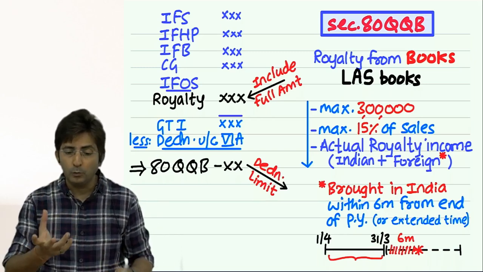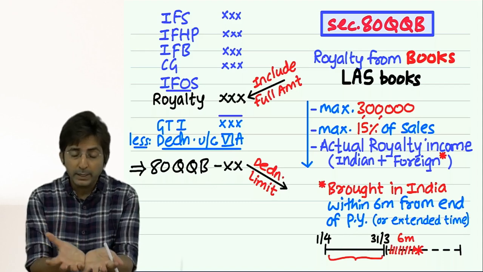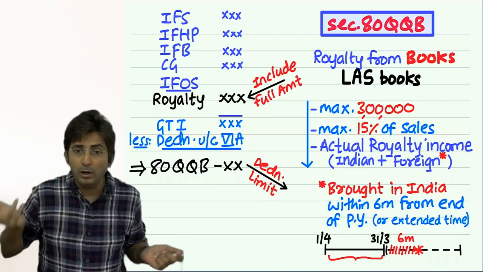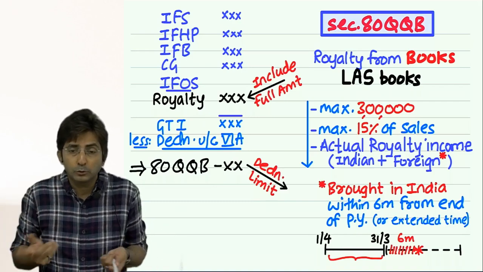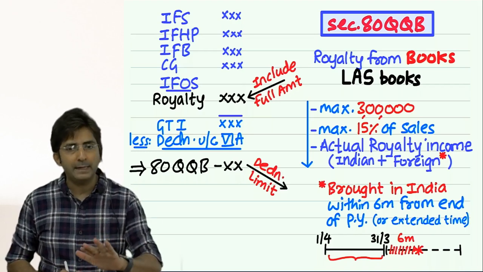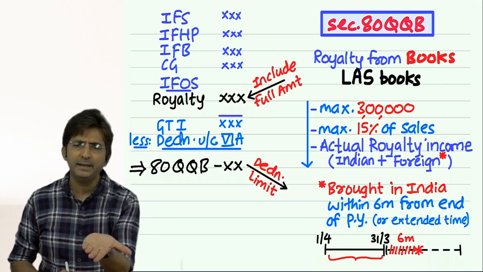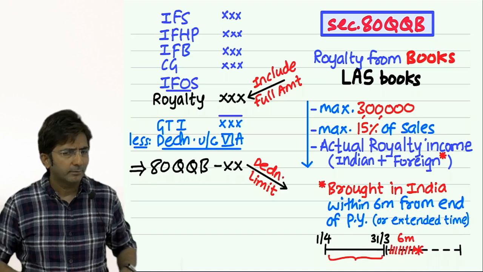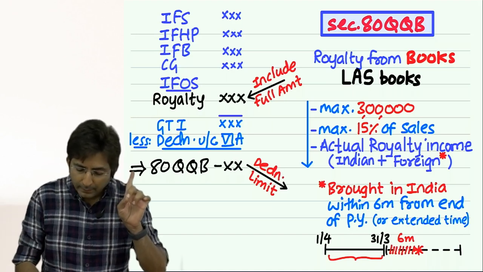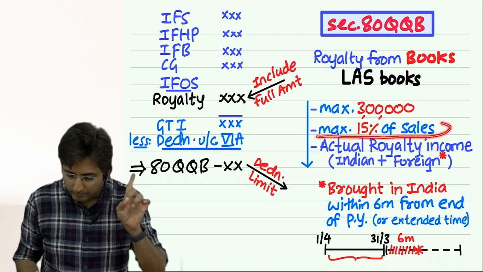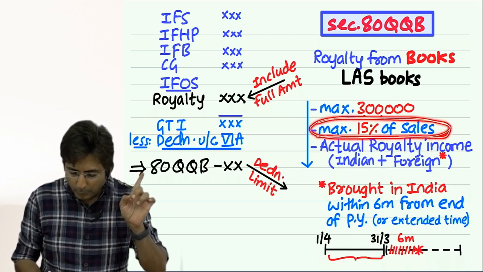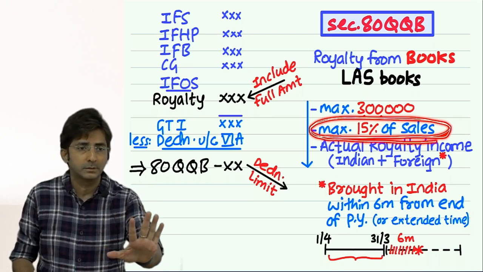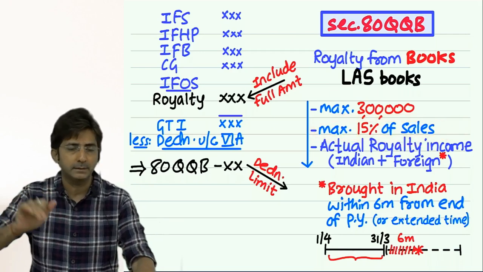You know what you can do? Whatever invention you have done, you can give your invention to a big company and tell them that I want royalty for this. So royalty is also earned from patents. But for that the section is different. 80RRB rule is the same. Everything is the same, except one thing, this point will not come there. Because giving royalty as a percentage of sales is a culture in books. That is not a culture in patents.